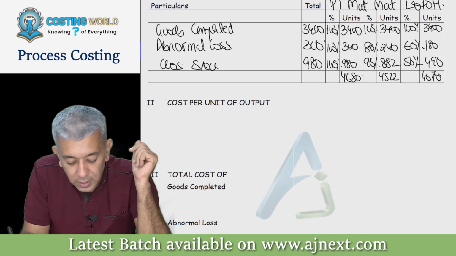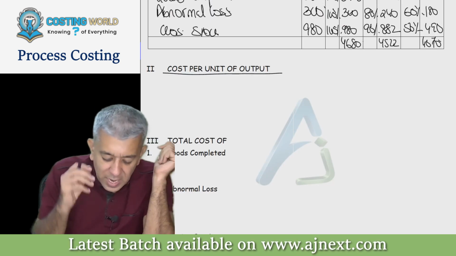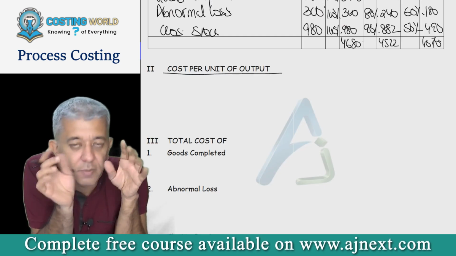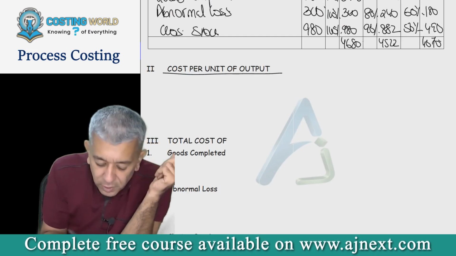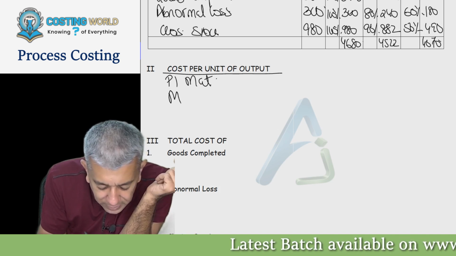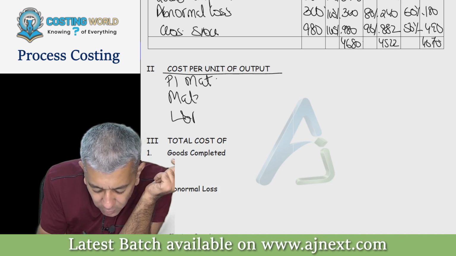Now once this part is done, you should be in a position to complete the question by yourself. Just one thing, do not forget. I'm going to be finding out cost of 3 things, beta: P1 material, then labor and overheads.